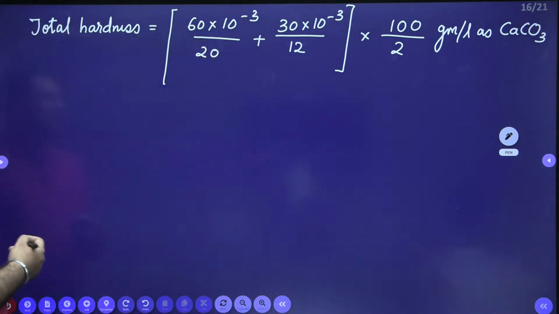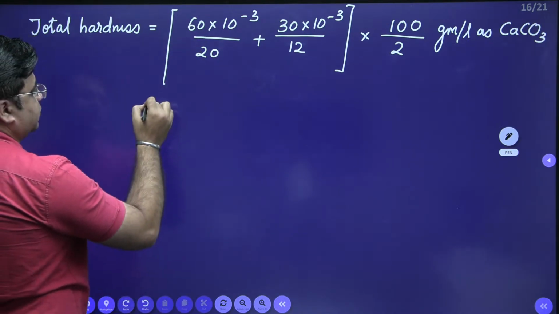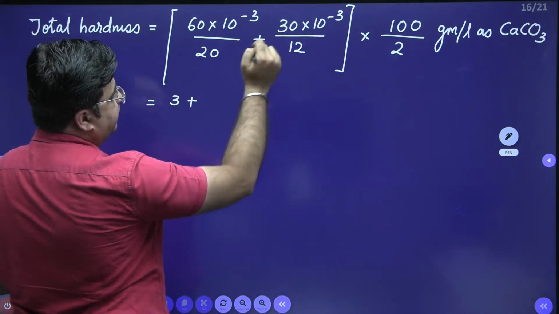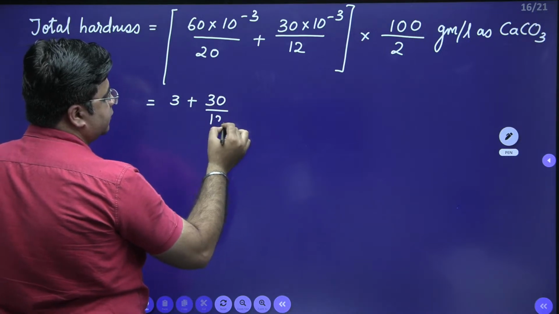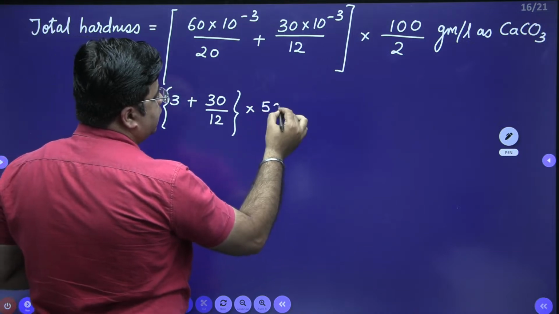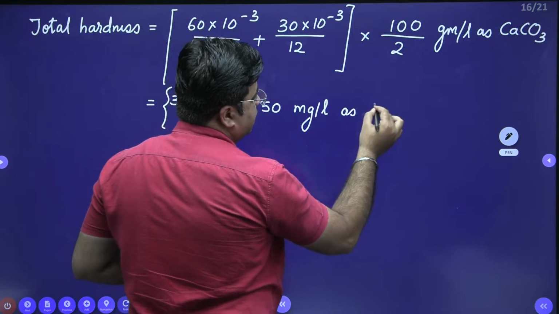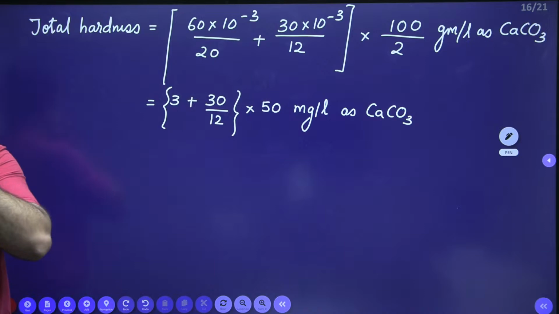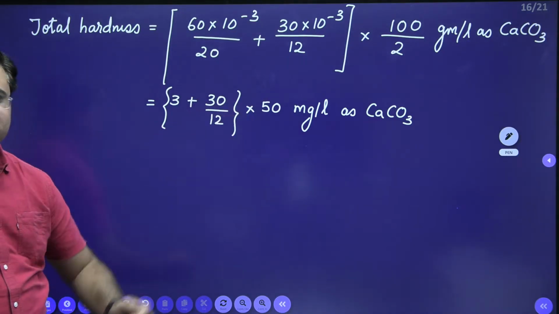Just do the calculation: this is 60 by 20, which is 3, plus 30 by 12, multiplied by 50. You will get the answer in milligram per liter as CaCO3. Just do this calculation quickly and let me know the answer.